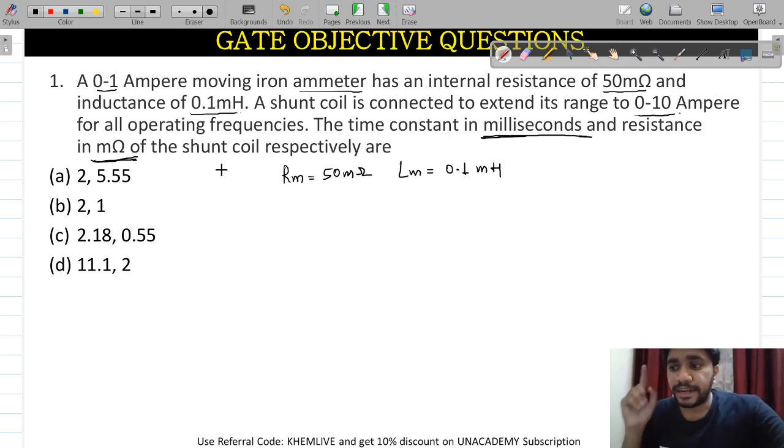Okay, the meter constant should be equal to the shunt coil time constant. The shunt coil time constant and the meter constant, both of them will be equal.